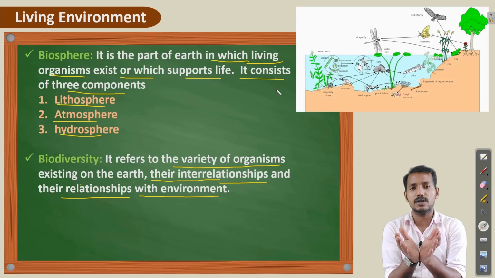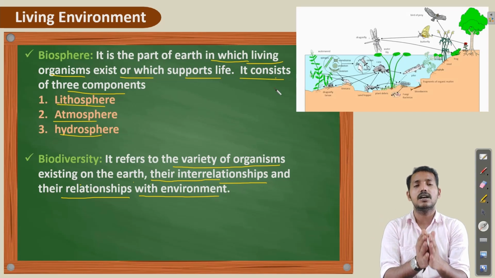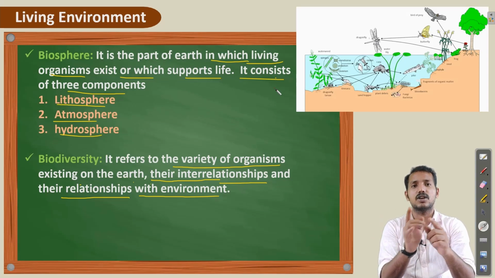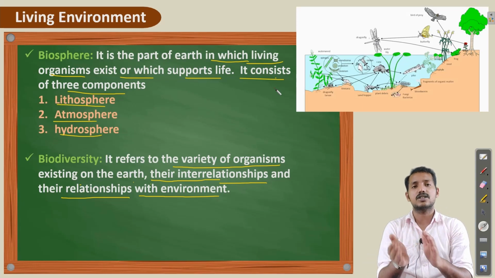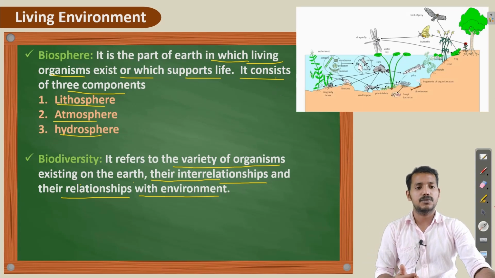So what do you mean by biodiversity? It refers to the variety of organisms existing on earth, their interrelationship as well as their relationship with the environment.